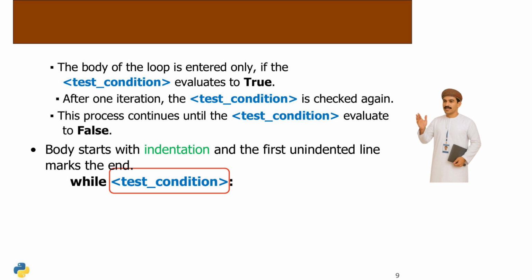The loop's body executes only if the test condition is true. After each iteration, the condition is re-evaluated. This cycle repeats until the condition is false. The loop's body begins with indentation, and the first unindented line signifies its end.